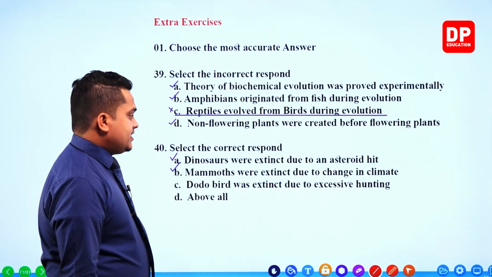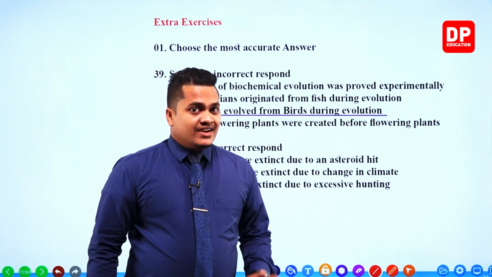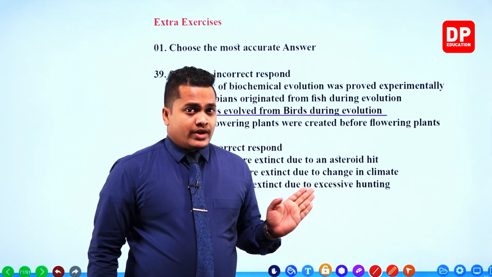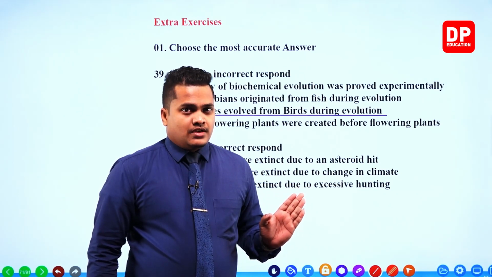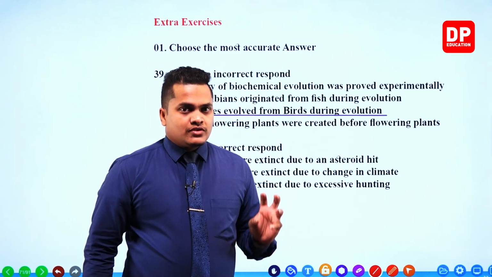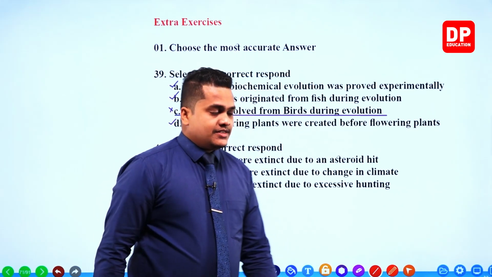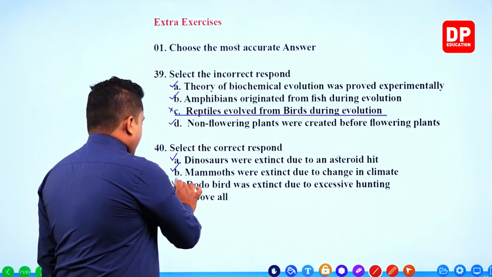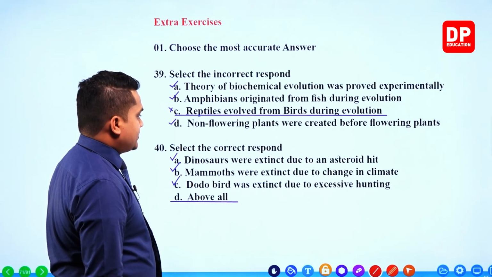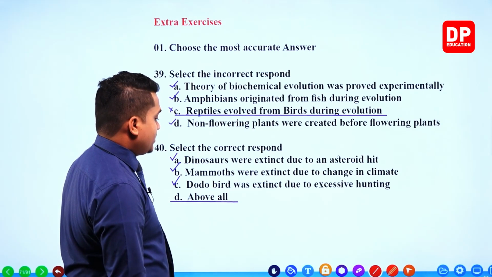Dodo bird was extinct due to excessive hunting. Once again correct, my dear children. When we were discussing the question in your textbook about writing down extinct organisms, I told you that the dodo bird went extinct because of the actions of human beings, mainly excessive hunting. So this is correct, no problem. My dear children, all of these statements are correct, so you have to select that option. All of these things are correct in the 40th question.